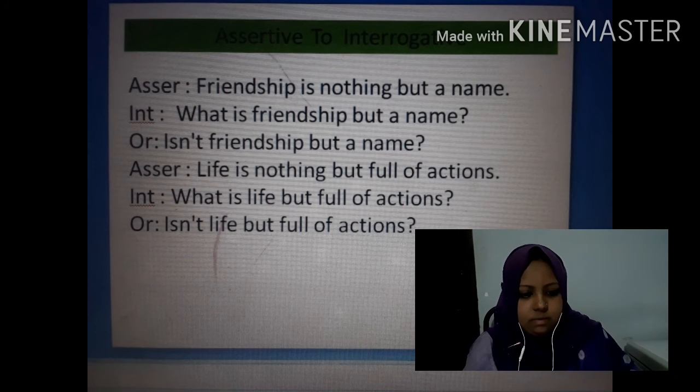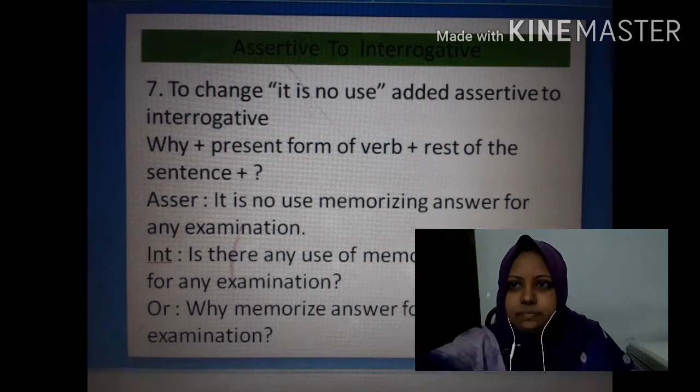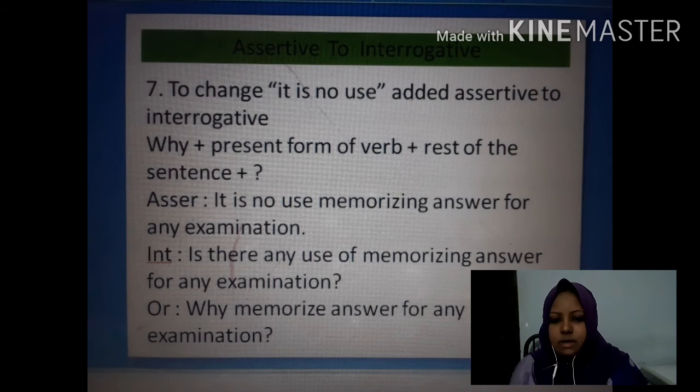So now the next rule is to change it is no use added assertive to interrogative. The structure will be why plus present form of verb plus rest of the sentence plus note of interrogation. We can take an example. It is no use memorizing answer for any examination.